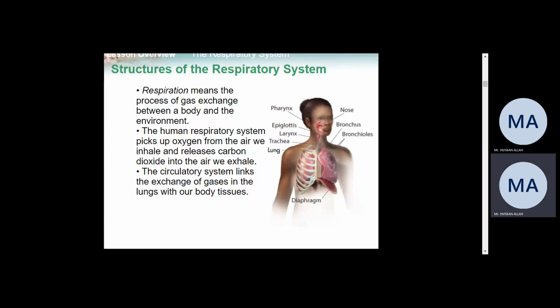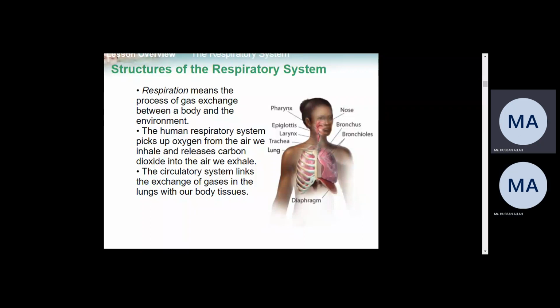On the other hand, carbon dioxide is produced in any cell of the body. Did you know this? Every cell of the body produces carbon dioxide. Inside our body we have trillions of cells, and every cell is producing carbon dioxide. This carbon dioxide is taken by the blood to the lungs.